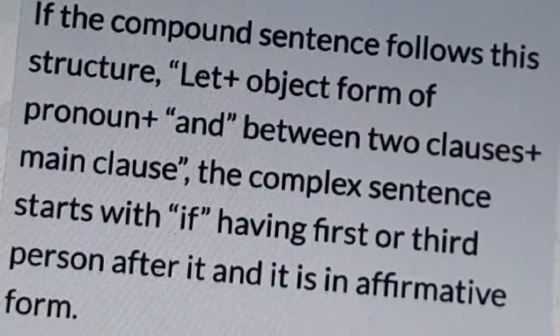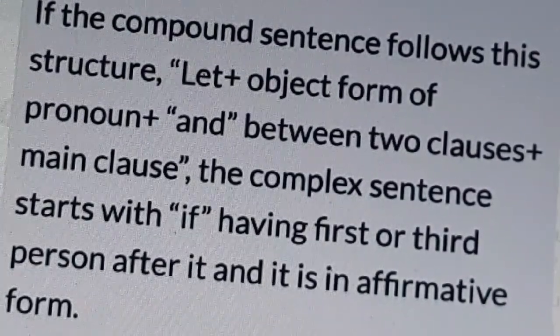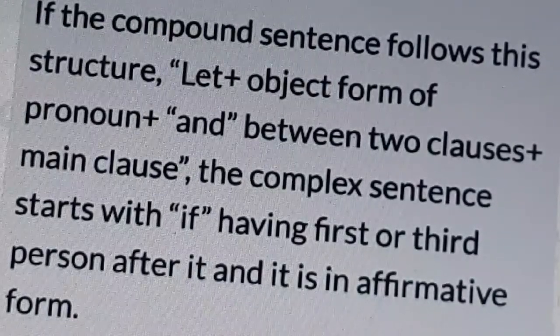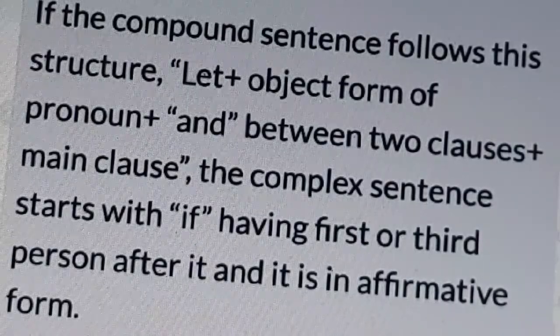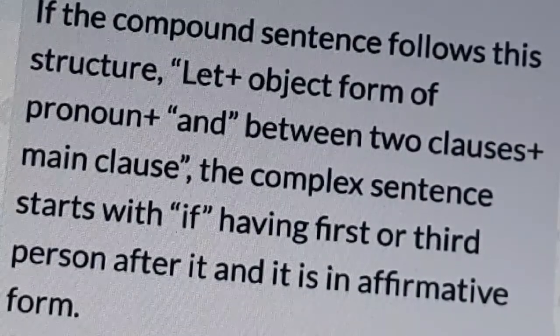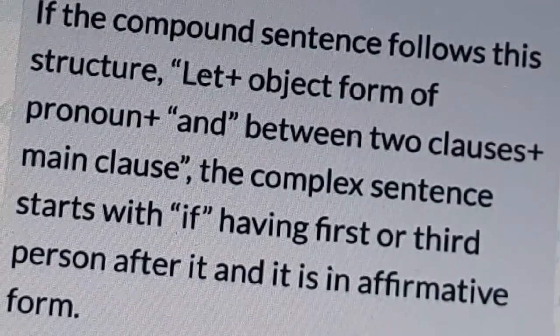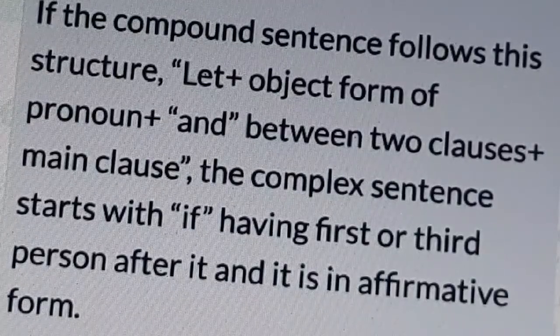If the compound sentence follows this structure, let plus object form of the pronoun and between two clauses plus main clause, the complex sentence starts with if, having first or third person after it, and it is in affirmative form.